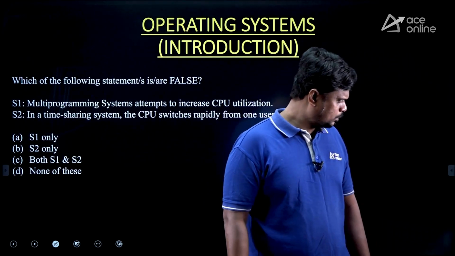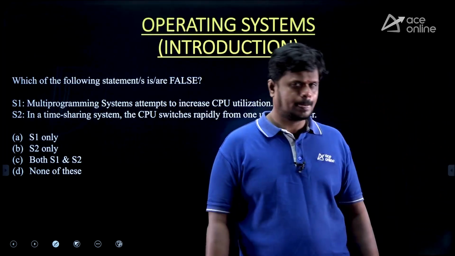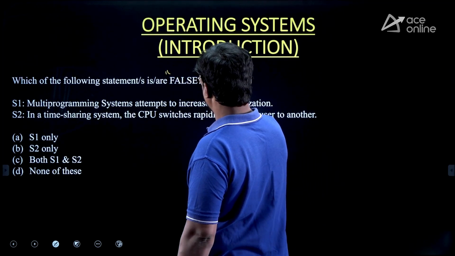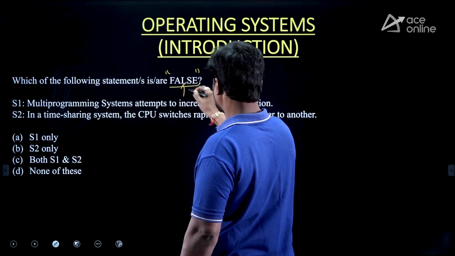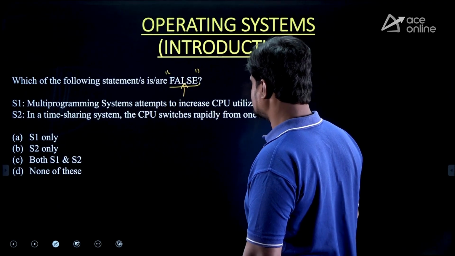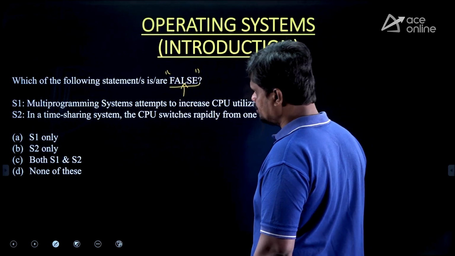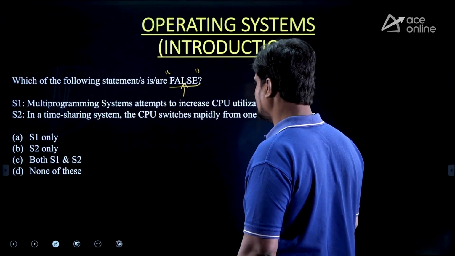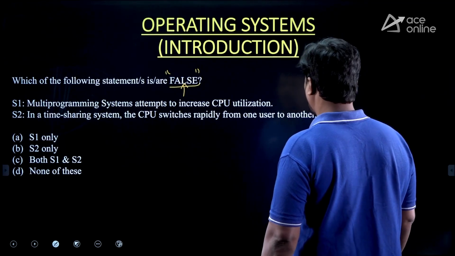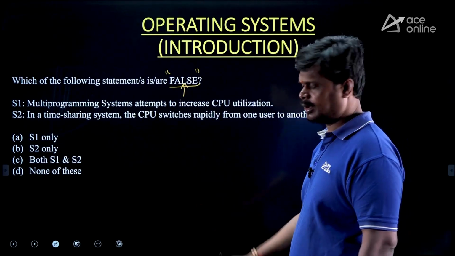So look at this question, everybody. What is the answer for this? Which of the following statements is false? Again, we need to find out the false statement. Please mind this. Statement 1: a multi-programmed system attempts to increase the CPU utilization. Statement 2: in a time-shared system, the CPU switches rapidly from one user to another user. Another user here, from my perspective, means a user application.